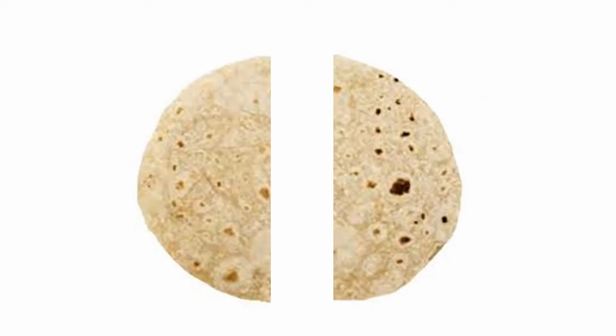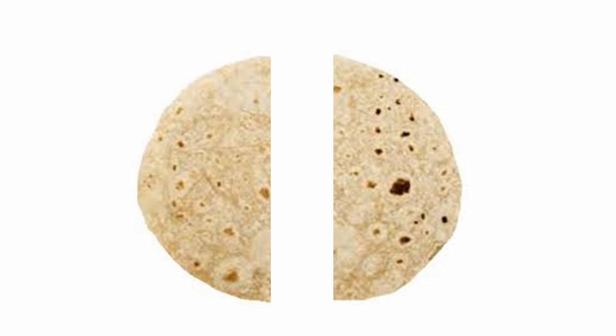Raju continued. Don't worry, we both will get same amount of chapati. For that, we had to cut the chapati into 2 equal halves. This is one half and this is another half. Now, how many pieces are there, you tell me? Rani readily replied, 2.